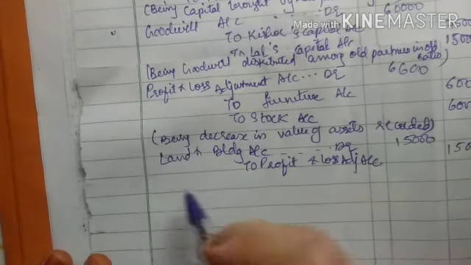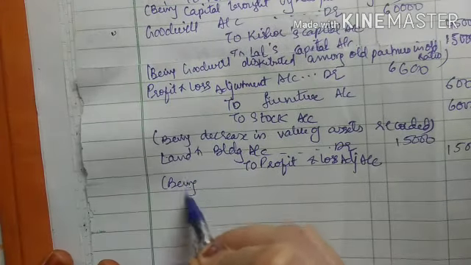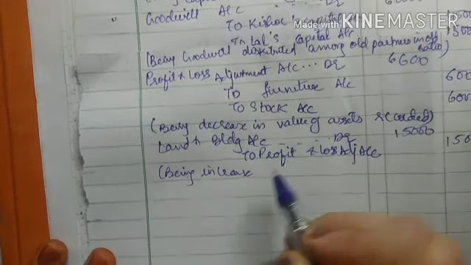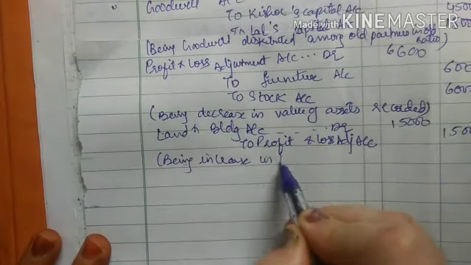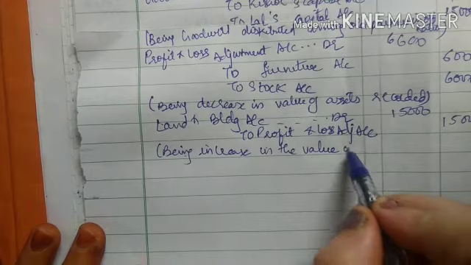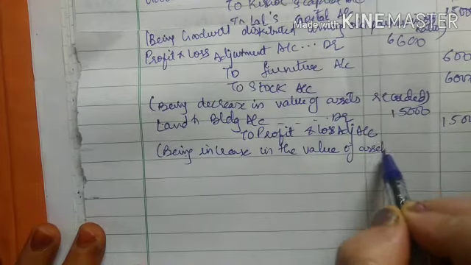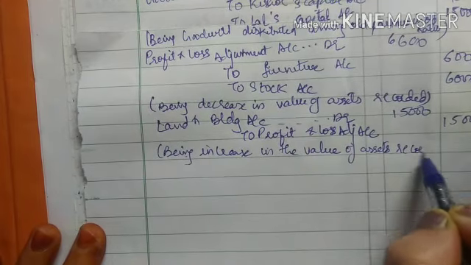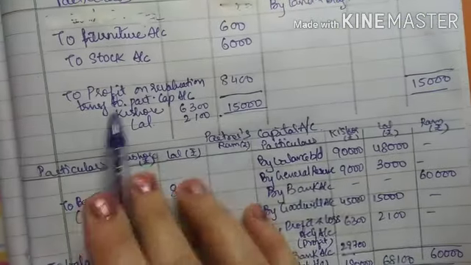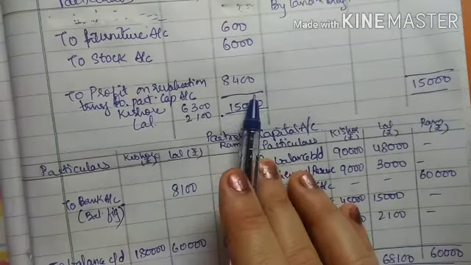So narration will be being increase in the value of asset recorded, right? You can see here we have got the profit, that is 8,400.